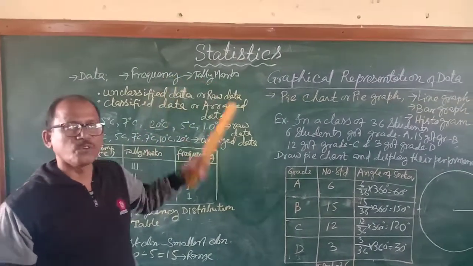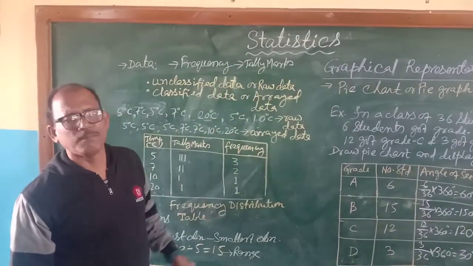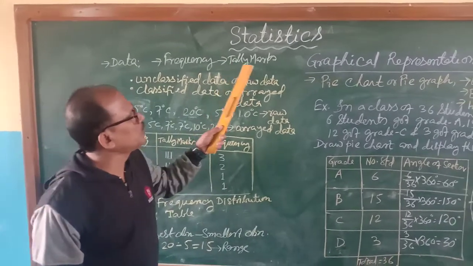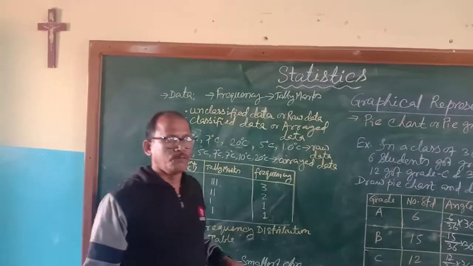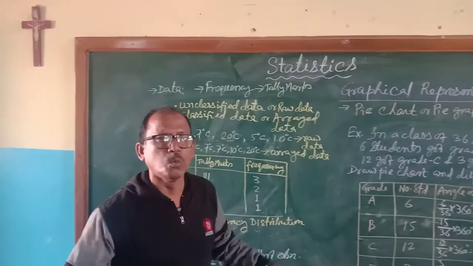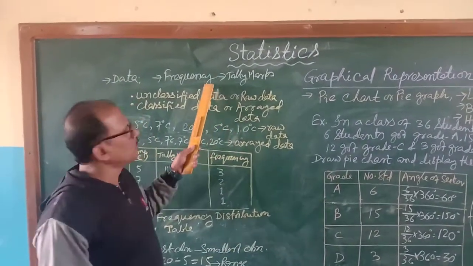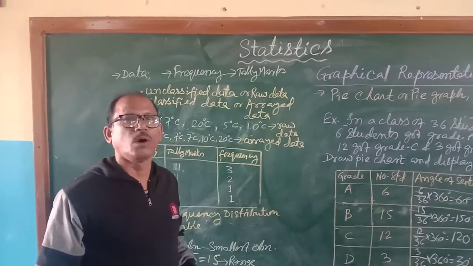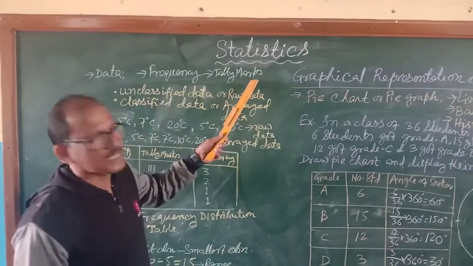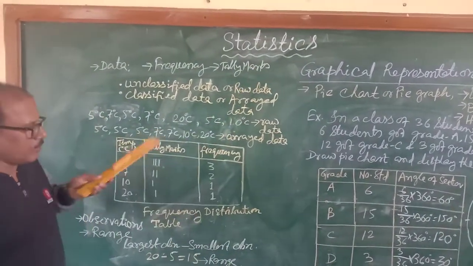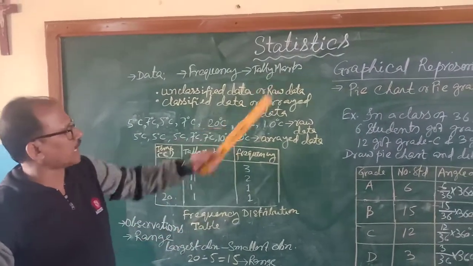And then to count the frequency, you are supposed to know the tally mark. By the word itself you can tell what tally marks are. Why do you include them? To tally whether the frequency is correct or not. When you collect the information altogether, it becomes too much. If you simply count too much information, sometimes you may miss some of it or sometimes you may repeat. So for that, tally marks are given to you to represent it easily in a table, so that tabulation will be easy. I will go into detail.